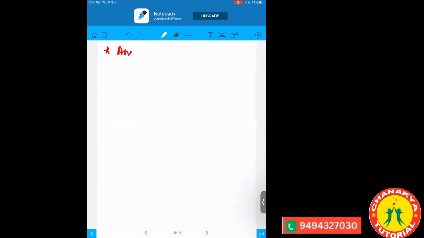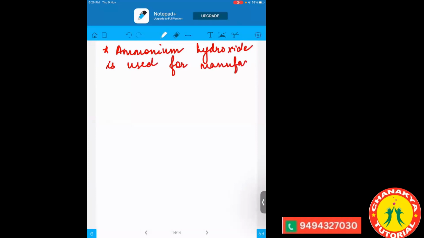Then ammonium hydroxide is used for manufacturing fertilizers, plastics, and dyes.